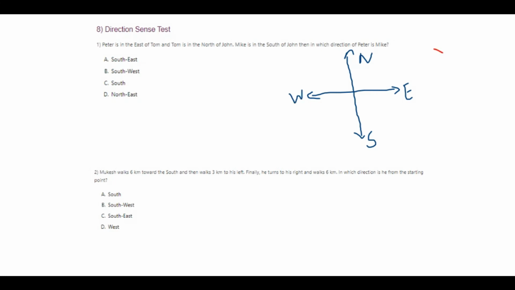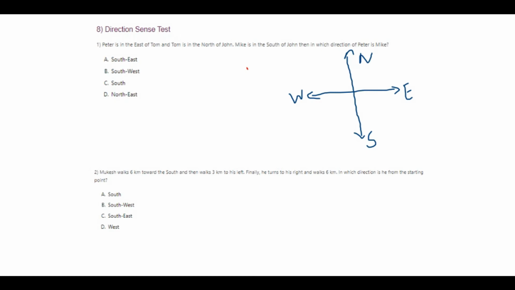So north everyone knows, south, east, and this is west. So always remember it's NEWS. It's in the other way around, like this. NEWS. Okay. So north, east, west, and south. Let's go to the question now.